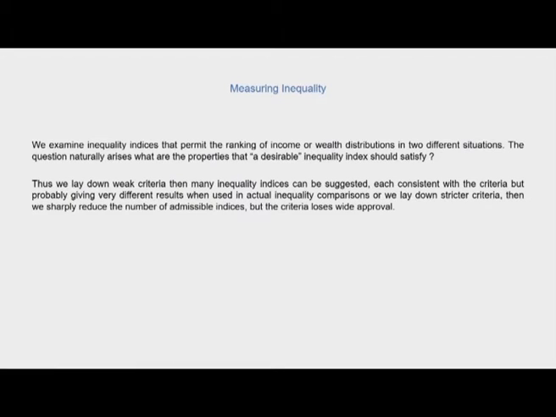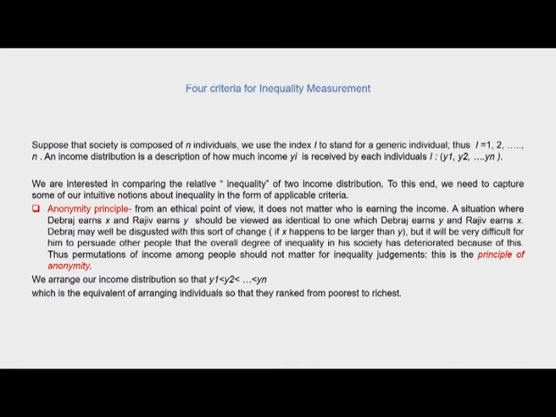We are basically permitting ranking of income or wealth distributions in two different situations. So the question naturally arises, what are the properties that a desirable inequality index should satisfy? And therefore, we lay down weak criteria based upon which many inequality indices can be suggested, each consistent with the criteria but probably giving very different results when used in actual inequality comparisons. Let us briefly revise the principles which should be satisfied by an inequality index, which we had done in lesson 1 of this week.